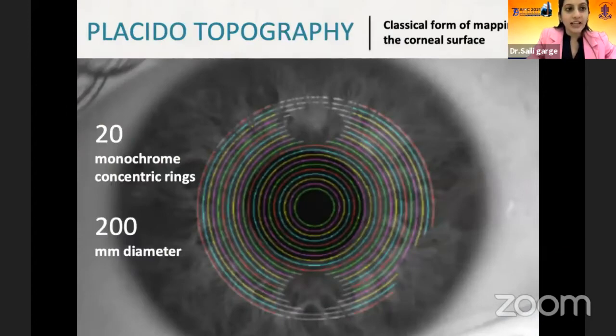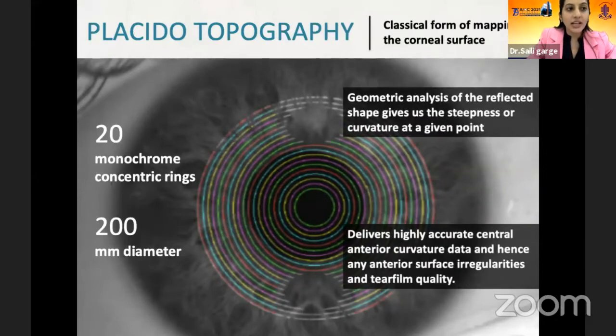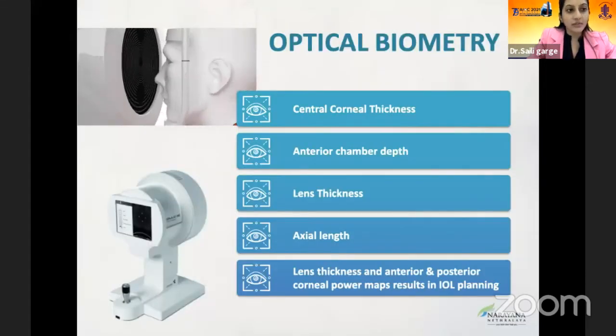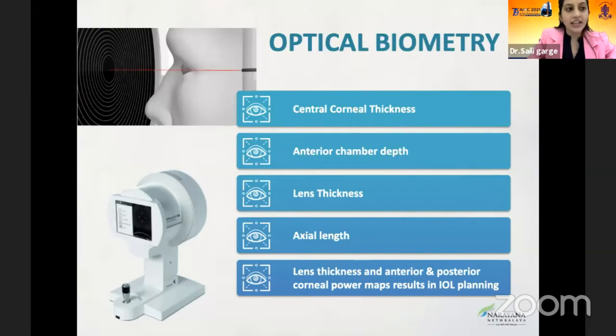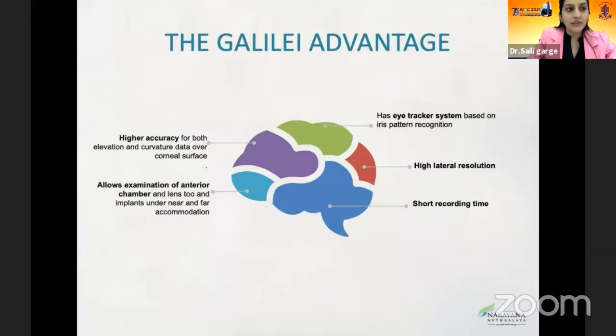Placido topography analyzes 20 monochrome rings of 200 millimeter diameter. The geometric analysis of the reflected shape gives us the steepness or curvature at a given point. The optical biometry measures the central corneal thickness, the anterior chamber depth, the lenticular thickness, the axial length, and helps in IOL planning. What are the advantages of Galilei?